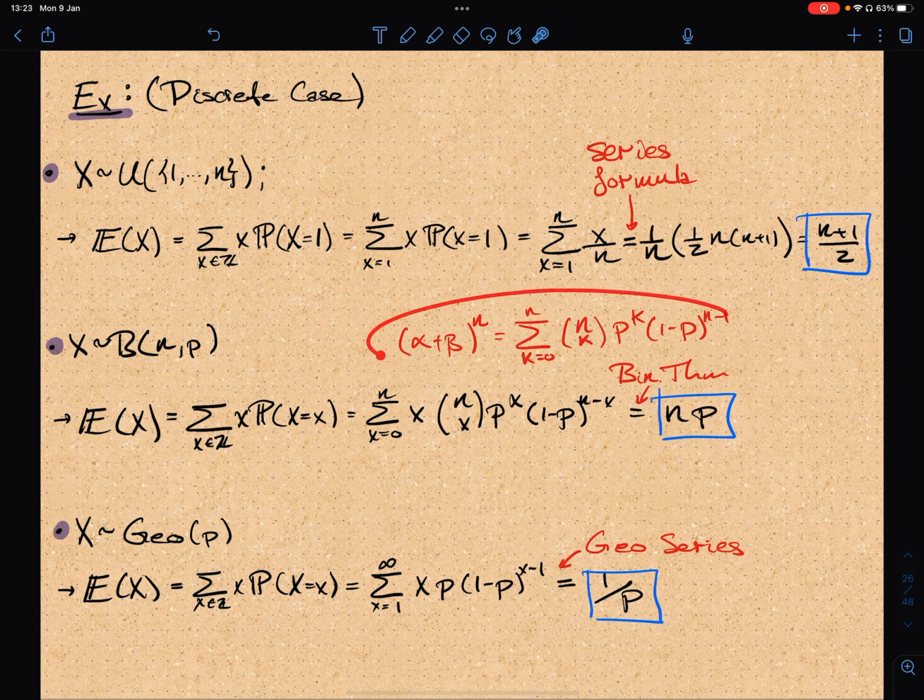but if you take the derivative of both sides with respect to p, then you would get it. I'm not going to go through the details, but it's this. This result comes from this binomial theorem. So the binomial theorem is this.